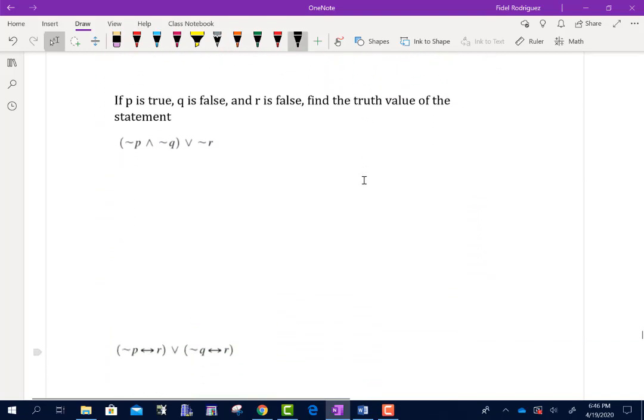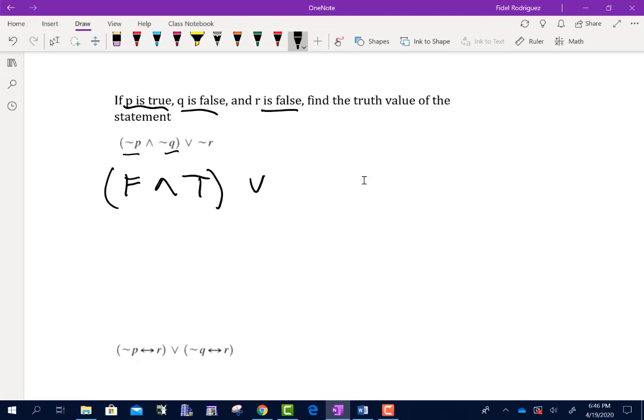So let's try to do the same thing for the next one here. Look what it's telling me. P is true, Q is false, R is false. So if P is true, not P is going to be false. If Q is false, not Q is going to be true, or not R. Well, if R is false, not R is going to be true.